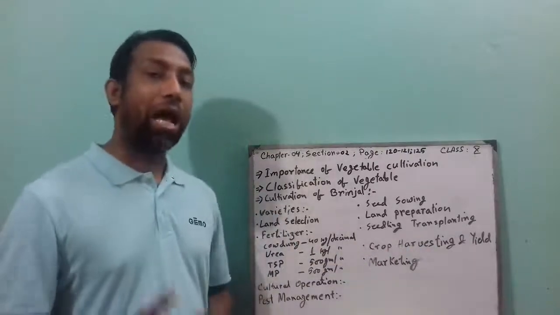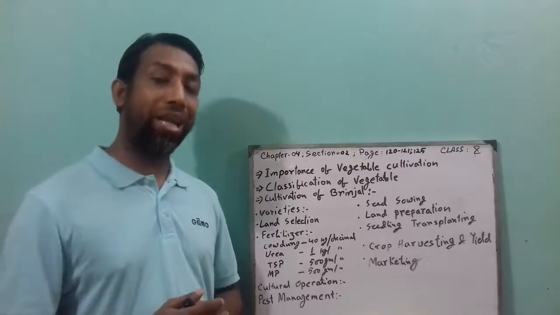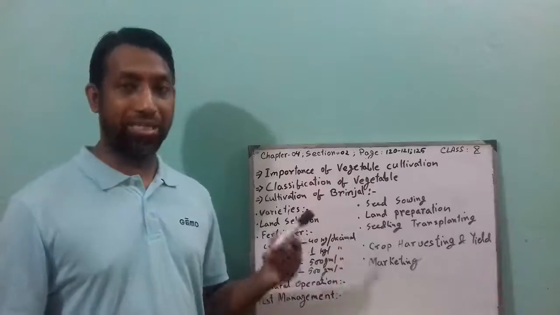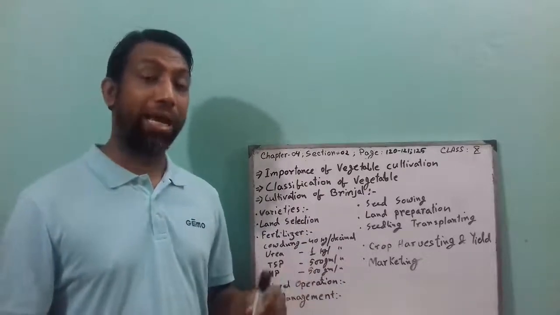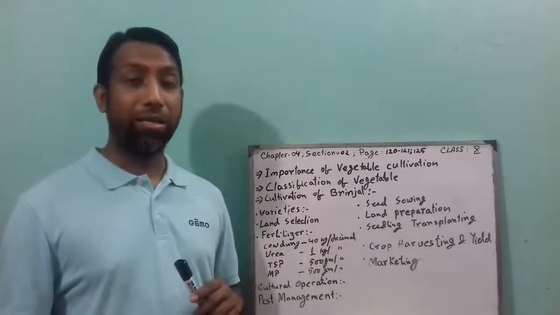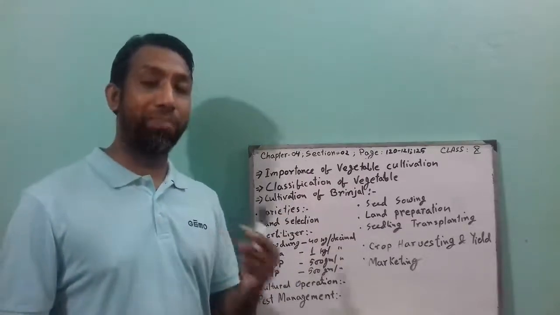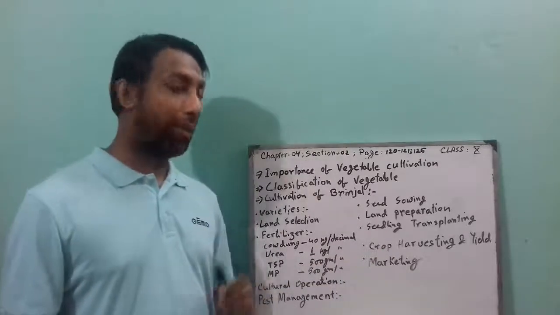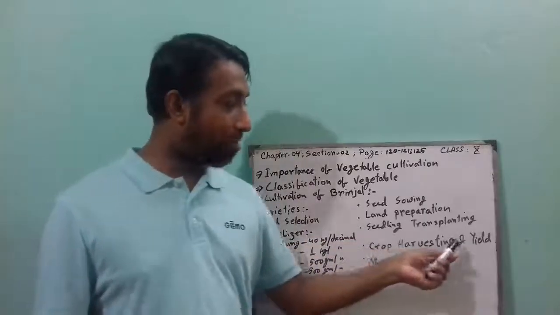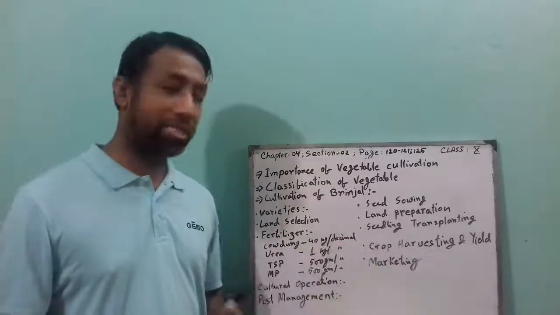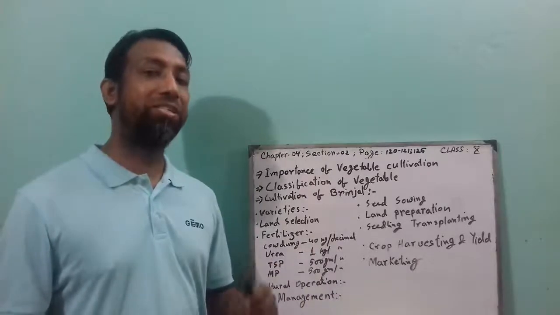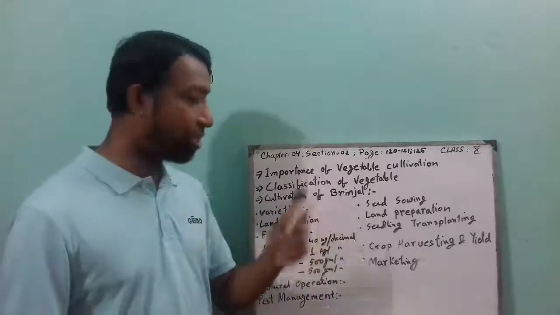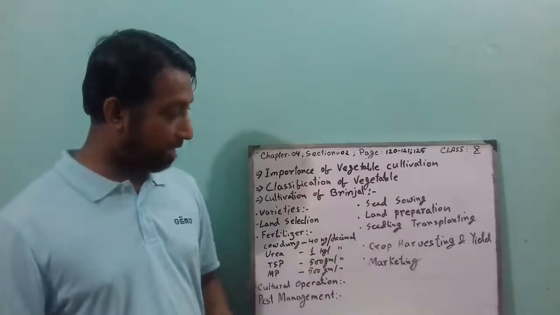Crop harvesting. After 30 to 40 days of transplanting in the main field, fruit can be collected. It depends on the size and shape, and on the variety as well. Before the seed matures, that is the time you have to collect the brinjal fruit, and sometimes 140 kg per decimal is collected. Sometimes it is more or sometimes it is less, depending on the brinjal variety. So this is the harvesting and yield.